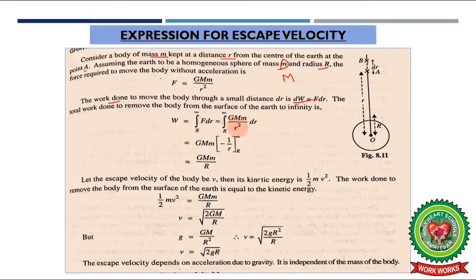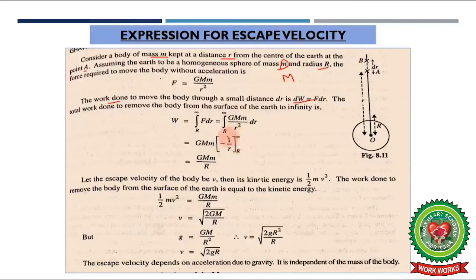Now put the value of F, which is GMm upon r square, in place of F. G, M and small m, all these three are constant, so we take them out. We are left with 1 divided by r square dr. Integration of 1 by r square is equal to minus 1 by r. Upper limit is infinity, lower limit is r.